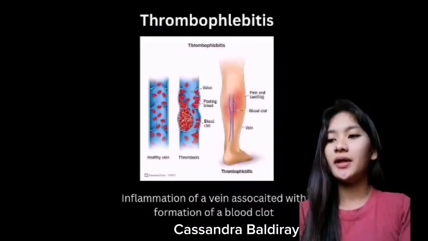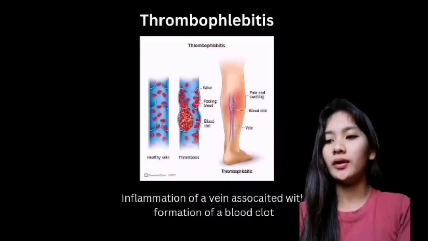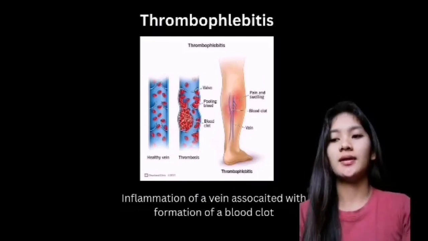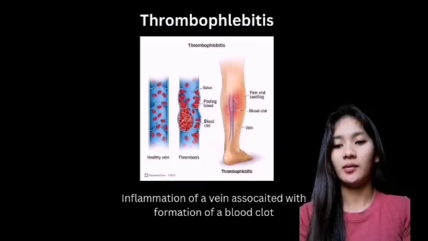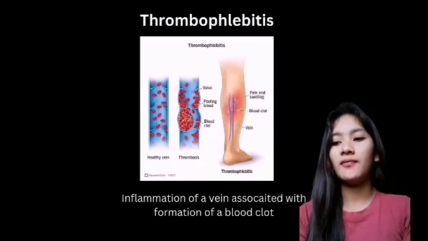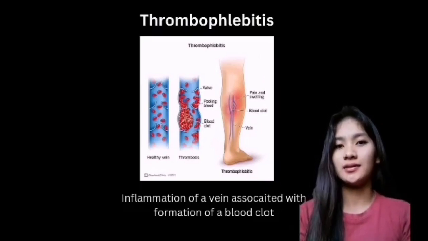Thrombophlebitis, inflammation of a vein associated with formation of a blood clot. Thrombus means blood clot and itis means inflammation. A blood clot may form when something slows or changes the flow of blood in the veins. Mostly, it occurs in your legs and pelvis, but it also occurs in the arms.